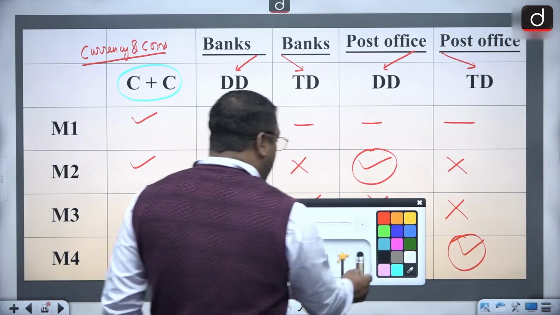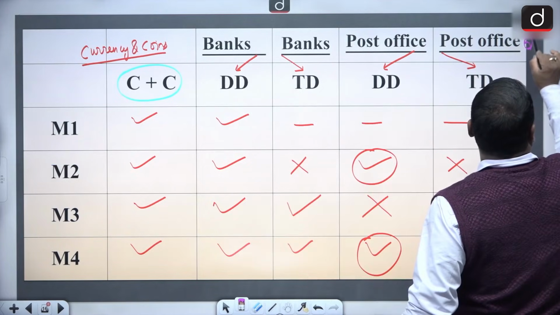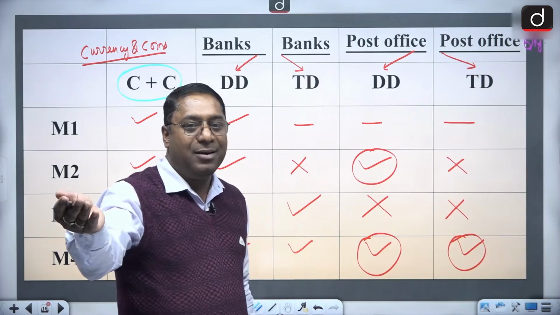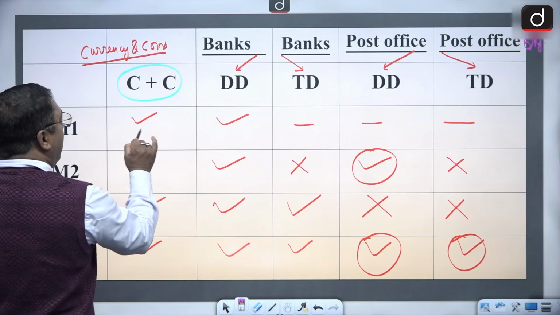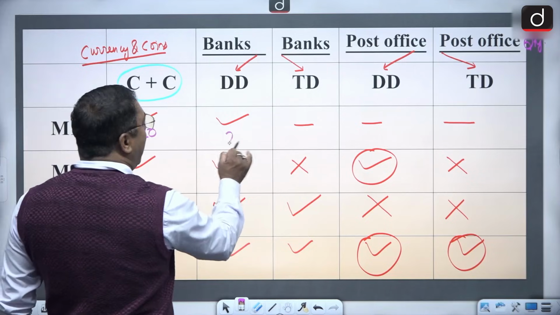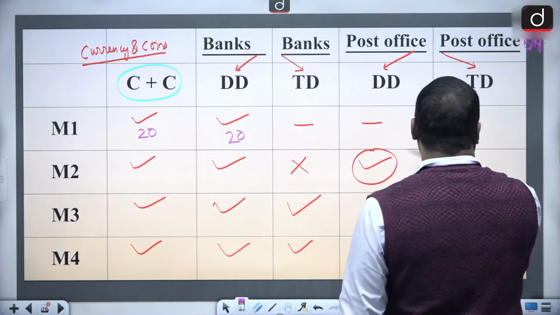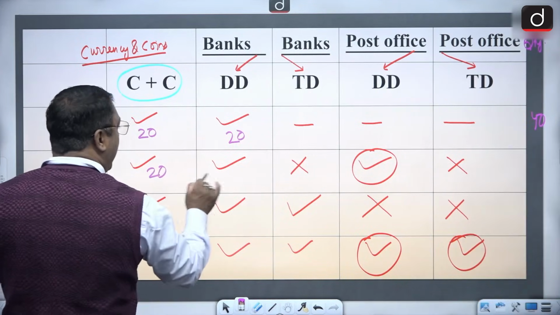Now let's look into a very important thing. Now what I'll do is I'll try to calculate the quantity of money supply. I'll try to show the quantity of money supply. For example, the currency and coins were 20 and the demand deposits in the commercial banks all over were 20. So it becomes what? 40. Then similarly here 20, here 20.